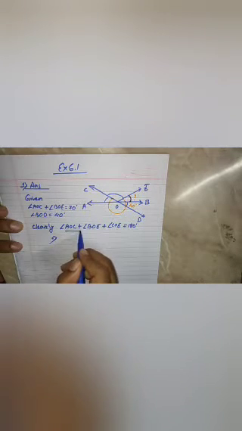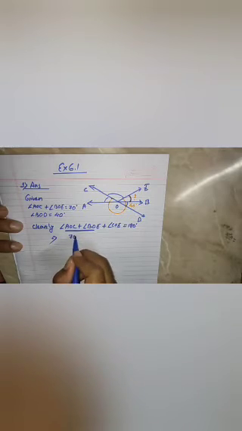So for these two angles, we can write directly 70 degrees.